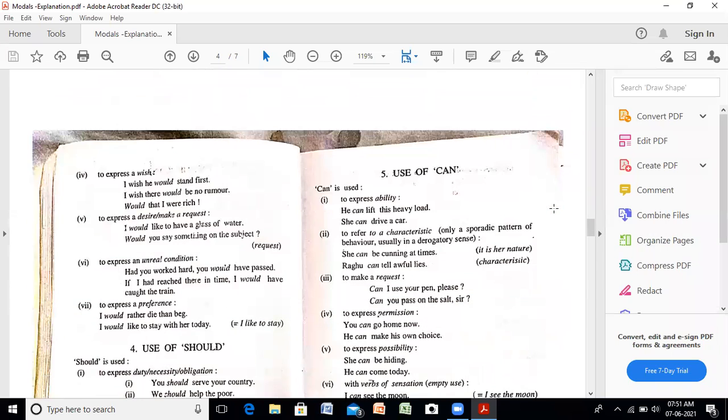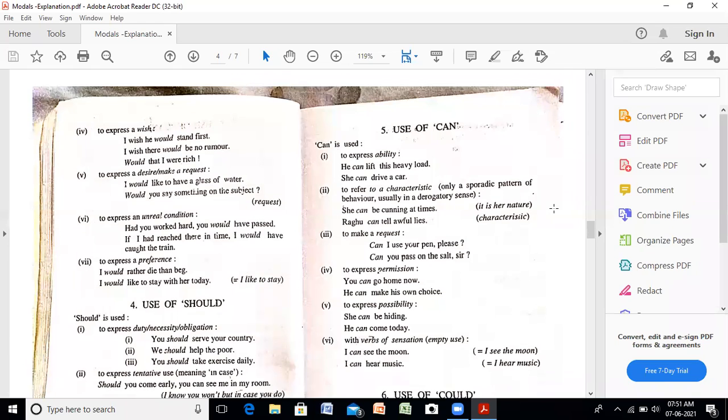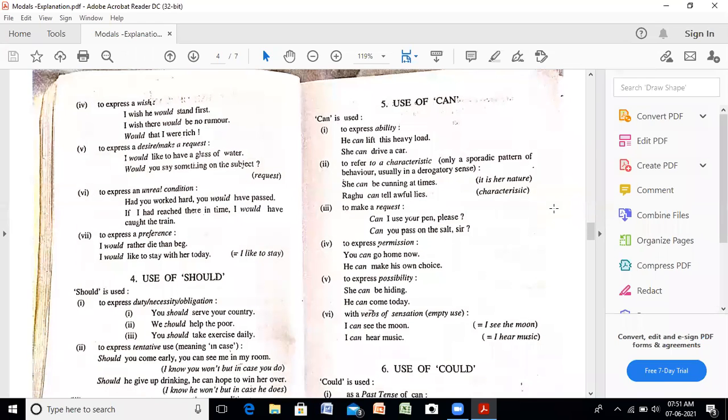Coming to the next, to express a wish, I wish I would stand first. आप कोई wish करते हो, prayer करते हो भगवान से, you use would. I wish there would be no humor. Would that I were rich, कि काश मैं अमीर होता.